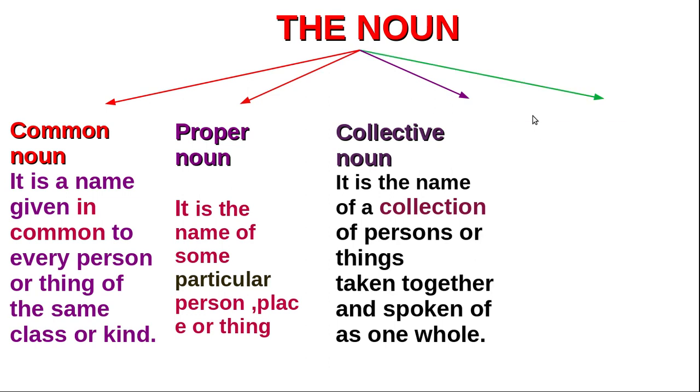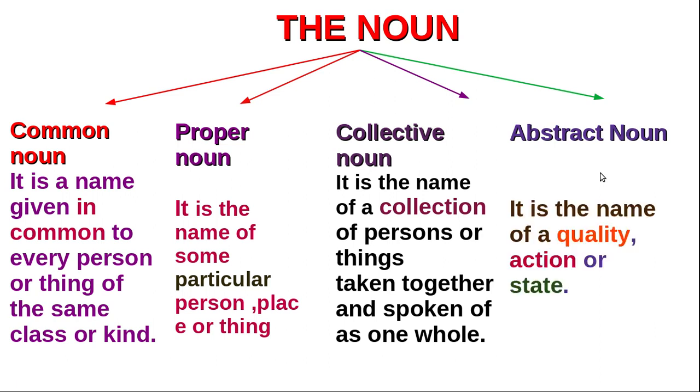And the last one is abstract noun. Abstract noun is the name of a quality, action or state that we cannot touch or hear, things we cannot perceive with our five senses. That is called abstract noun. That can be a quality, an action, or a state. You remember those things? We have discussed these things in detail.